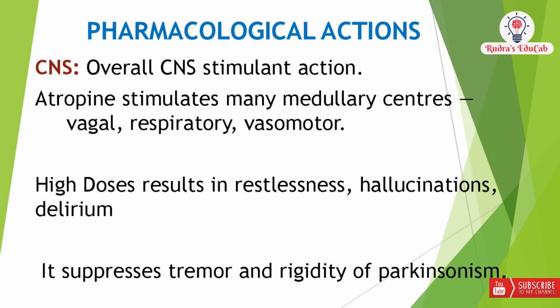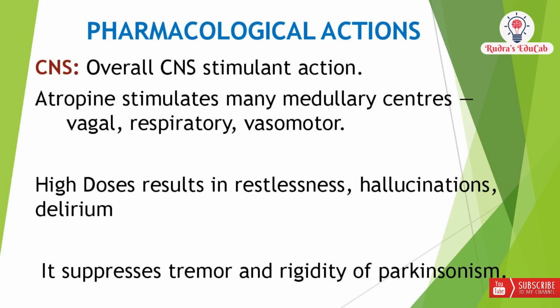Atropine suppresses tremors and rigidity of Parkinsonism. But atropine or atropine-related drugs are not used in Parkinsonism. Only a few drugs which have anti-Parkinsonian effect are used.